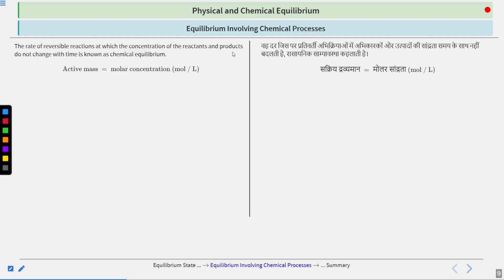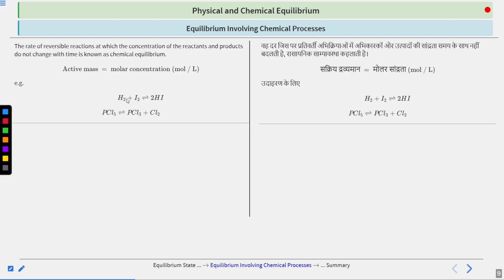Now, how do we specify concentration? For that, we have a very popular concentration term, that is molarity. In this, we have what is called active mass. It is basically the number of moles per liter. Okay, so it is called molar concentration. Suppose this is our reaction, that H2 and I2 are reacting to give us 2 moles of HI. Okay, and here also we have another reaction, that PCl5 is dissociating to give PCl3 plus Cl2. Now in both cases, you can see that there can be a chance of equilibrium if your forward and backward rates of reaction are the same. Similar things can be said for this reaction. Clear?